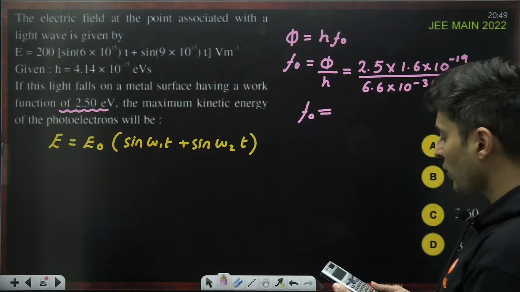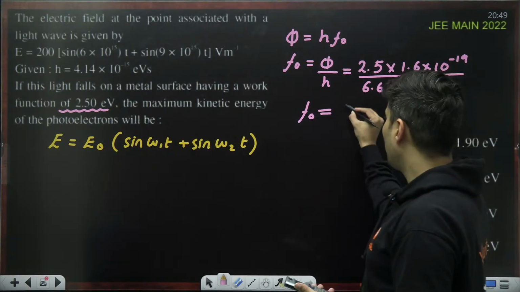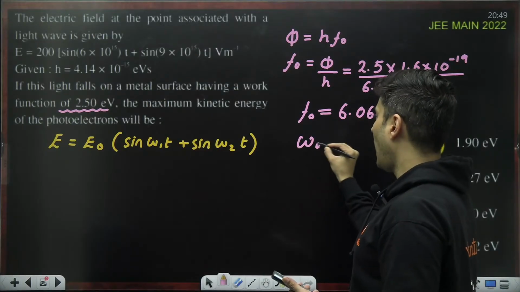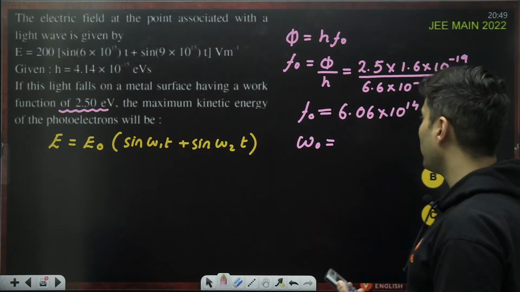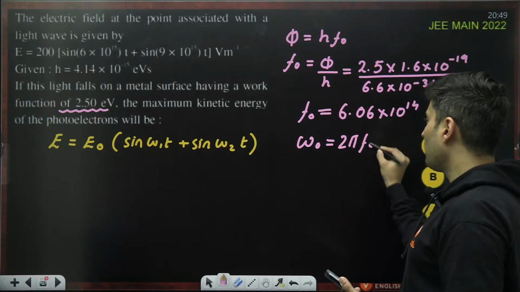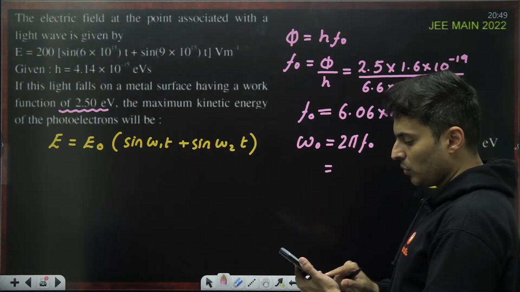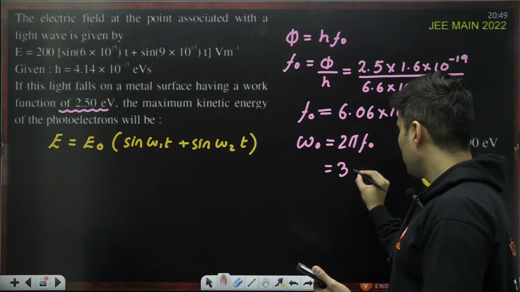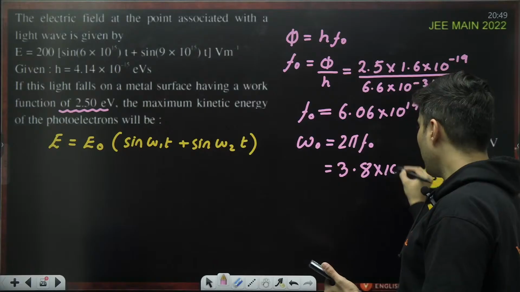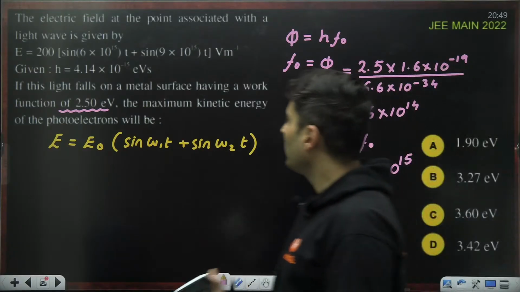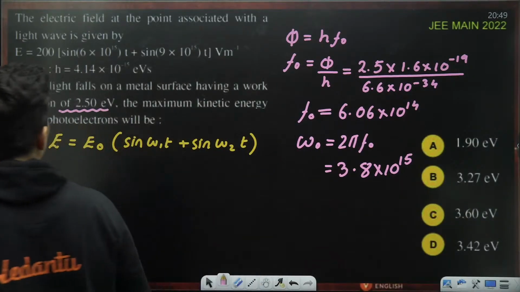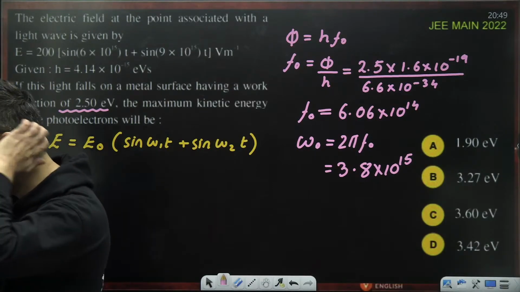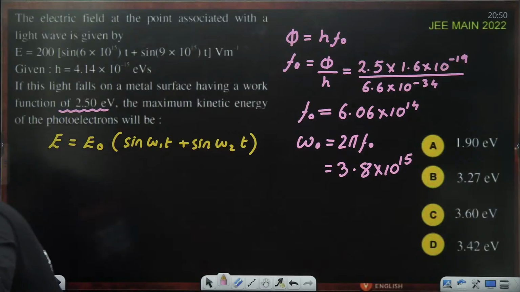That's approximately 6.06 into 10 to the power 14. But then we will talk in terms of angular frequency, omega, and omega is 2 pi f naught. So multiplying this by 2 pi, that's around 3.8 into 10 to the power 15. Now, 3.8 into 10 to the power 15, guys. What happens? Just check this out.